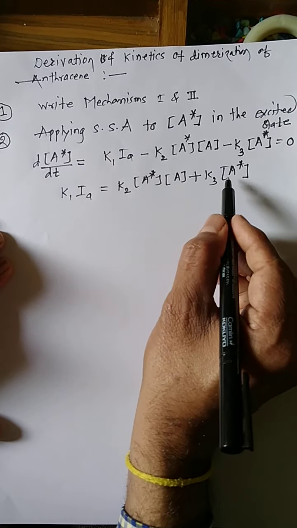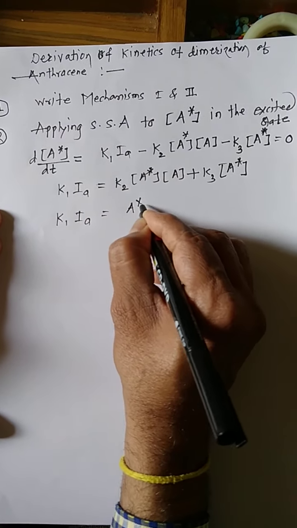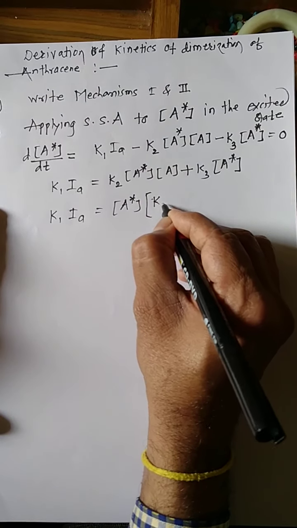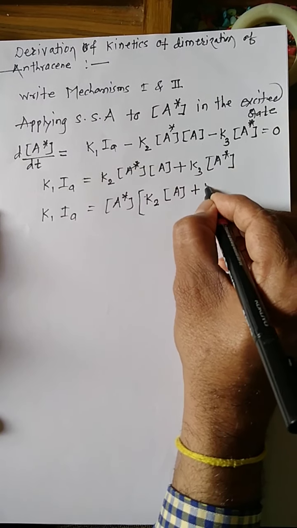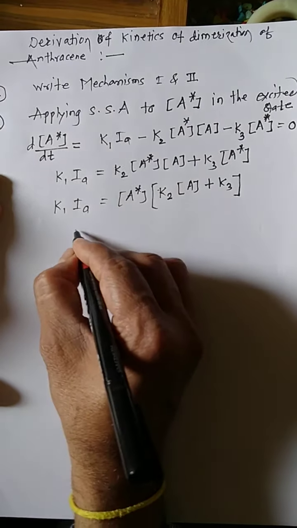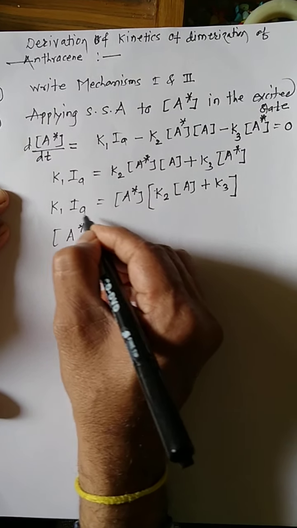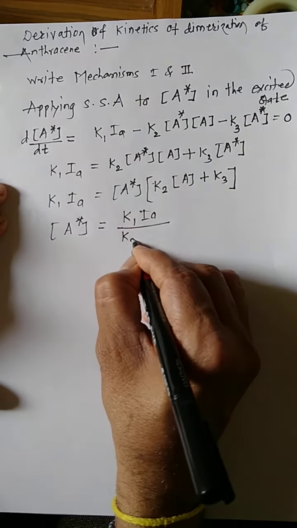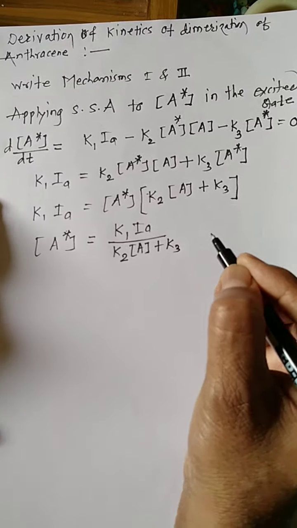Now we have to determine the concentration of activated molecules. Take the activated molecules common. K1 times the intensity absorbed is equal to the activated molecules times K2 times the concentration of normal molecules A, plus K3. Now we determine the value of the activated molecules: this is equal to the rate constant times intensity absorbed divided by K2 times the concentration of normal molecules plus K3.